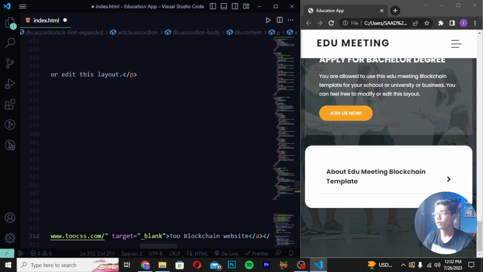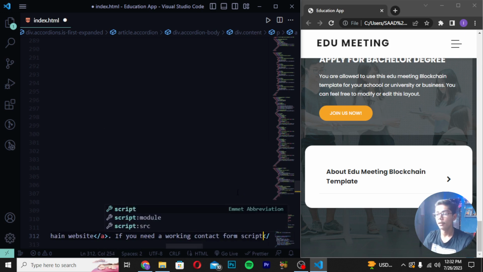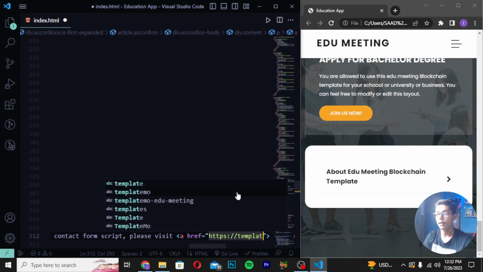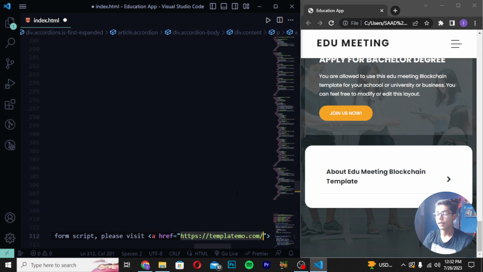Then you have to move after this closing a tag and create: if you need a working contact form script. Then I will be writing please visit. Then I will be writing a tag right here, https://templatemo.com/contact. Then you have to write here target and write underscore parent. So here I will be writing right like this, and then you have to write here our contact page. Then I will be writing for more info like this.